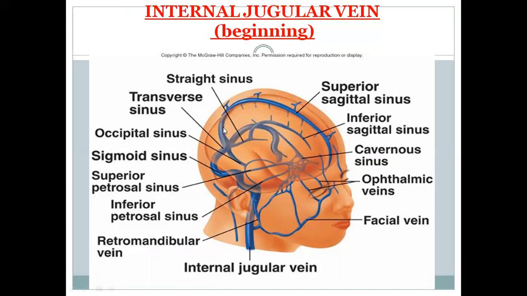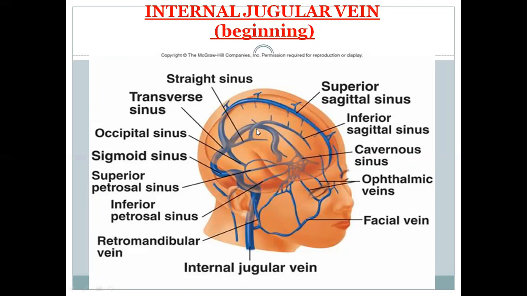So the right transverse sinus is a continuation of the superior sagittal sinus, and the left transverse sinus is a continuation of the straight sinus. Then it receives the occipital sinus from behind. So this is the confluence of sinuses, where the superior sagittal, transverse and straight sinuses unite with each other.